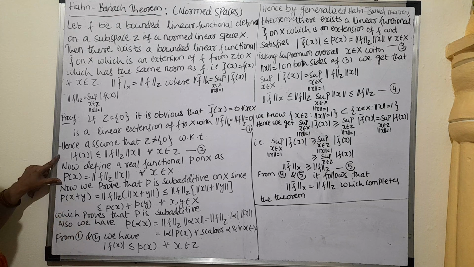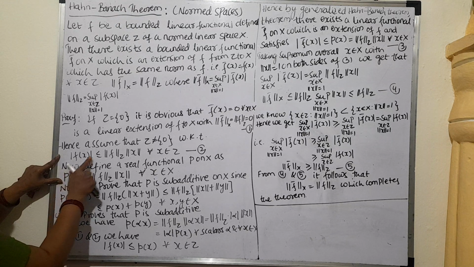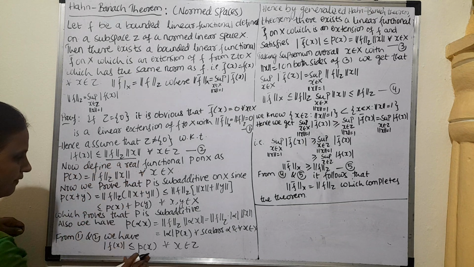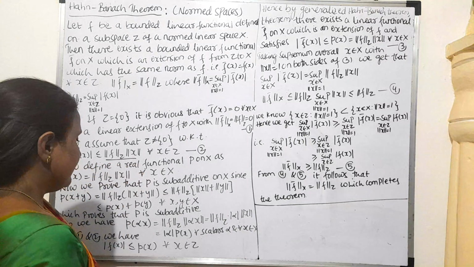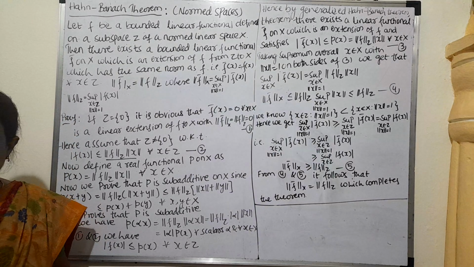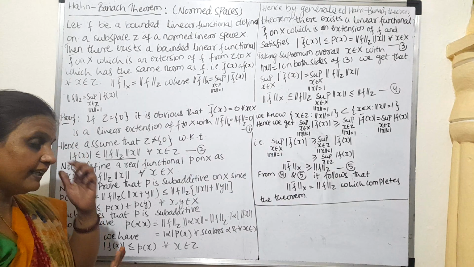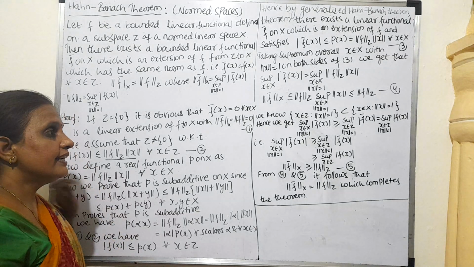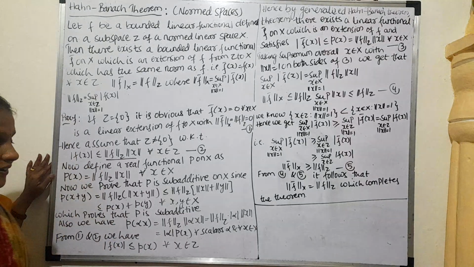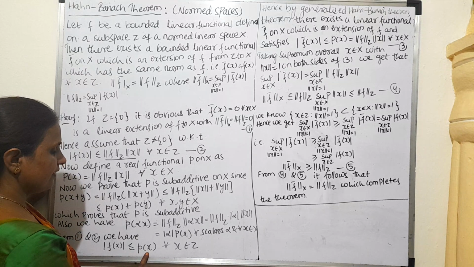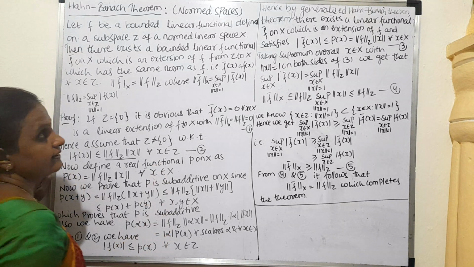From these two we can observe that norm f into norm x is replaced by P of x. So here, to use the generalized Hahn-Banach theorem, we need a sublinear functional, we need a linear functional, we need one property that mod f of x is less than or equal to P of x. All three properties are there.